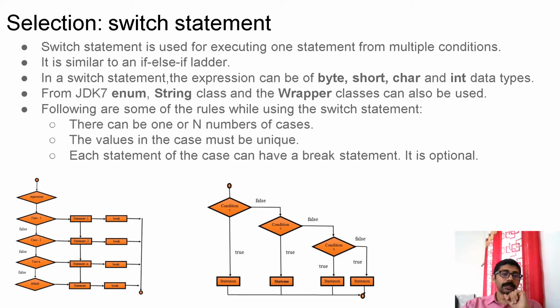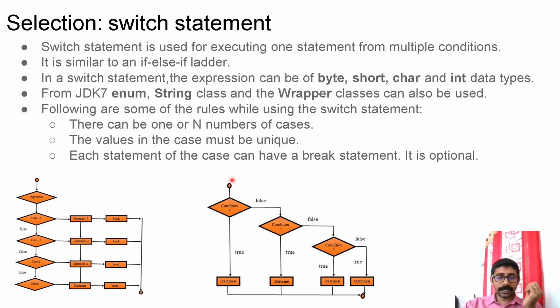The last one is the switch statement. Again, this is familiar to you, but there are some minor improvements over the switch statement you have seen in C language. Switch statement is used for executing one statement from multiple conditions. So it is a different implementation of the if else if ladder, similar to it. In a switch statement, the expression can be of byte, short, character, and int data type.